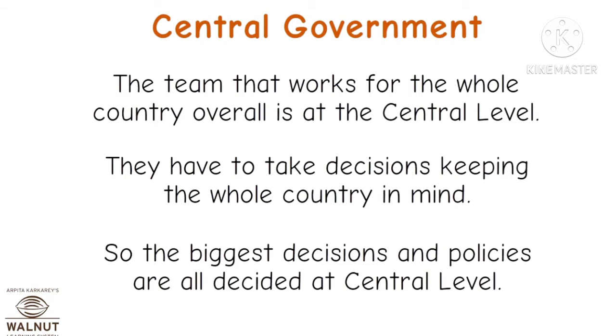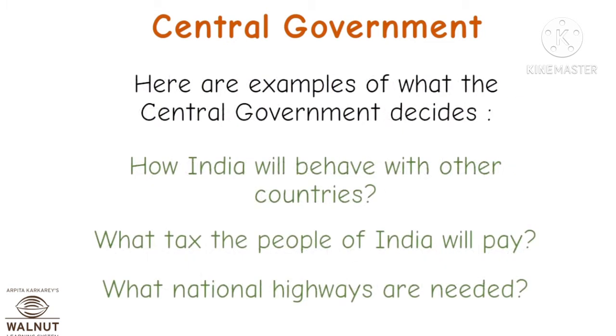So let's look at the different levels of government. First is the central government, which is known as the federal government. The team that works for the whole country overall is at the central level, that is the federal government. They have to take decisions keeping the whole country in mind. So the biggest decisions and policies are from there.